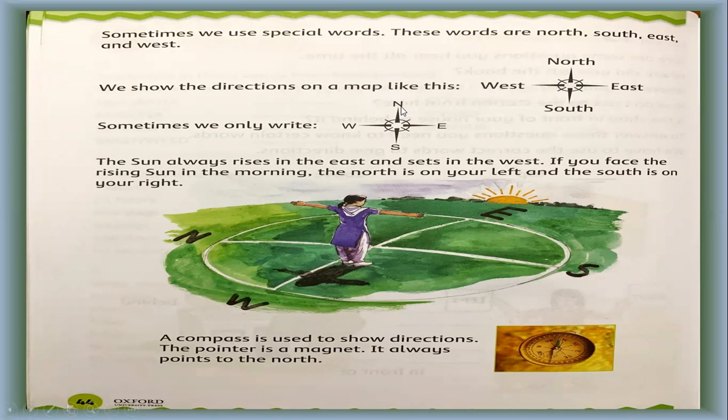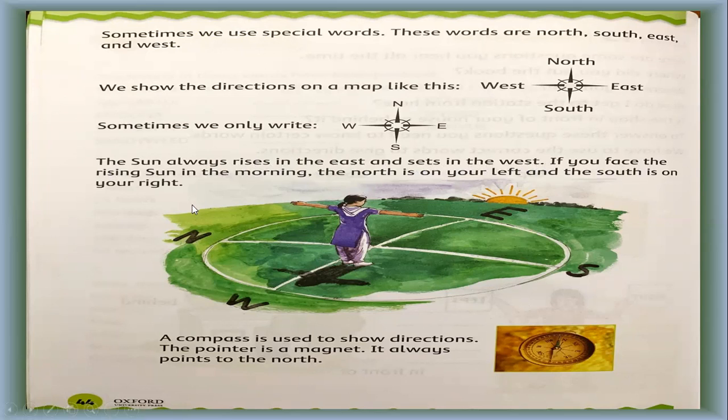And we show it like this: NESW, N for north. Sometimes we only write NSEW. N for north, E for east, S for south, W for west. The sun always rises in the east and sets in the west. Look, as I told you, the sun always rises in the east and sets in the west.